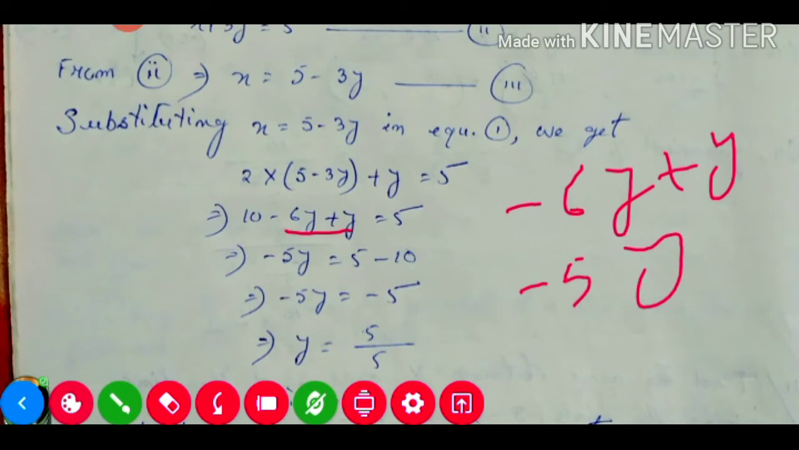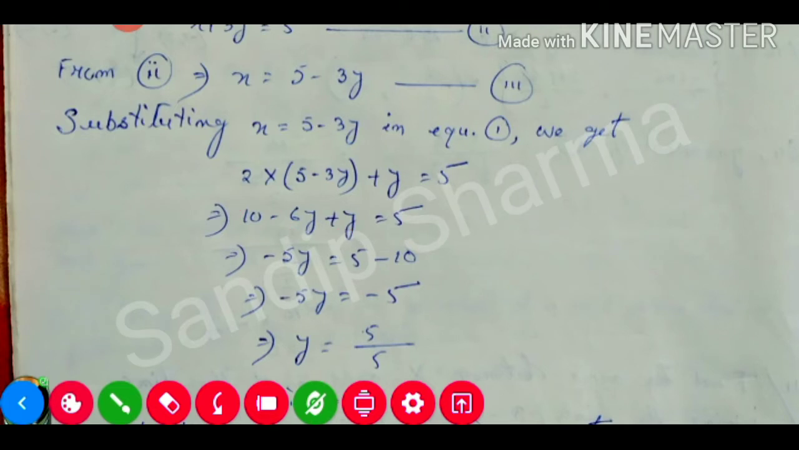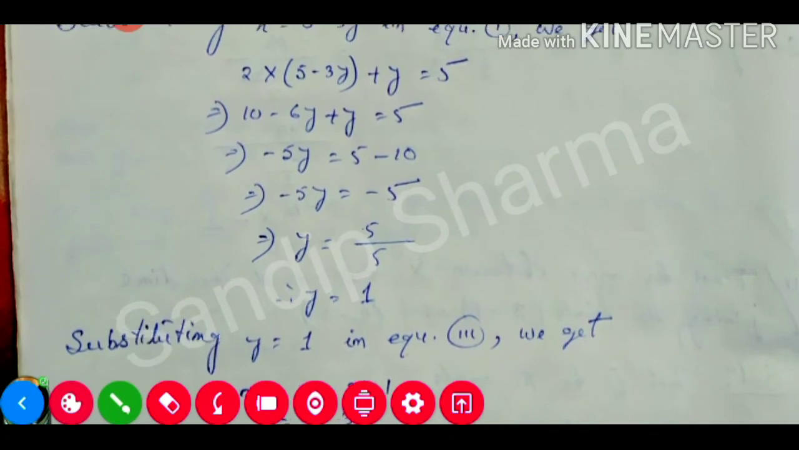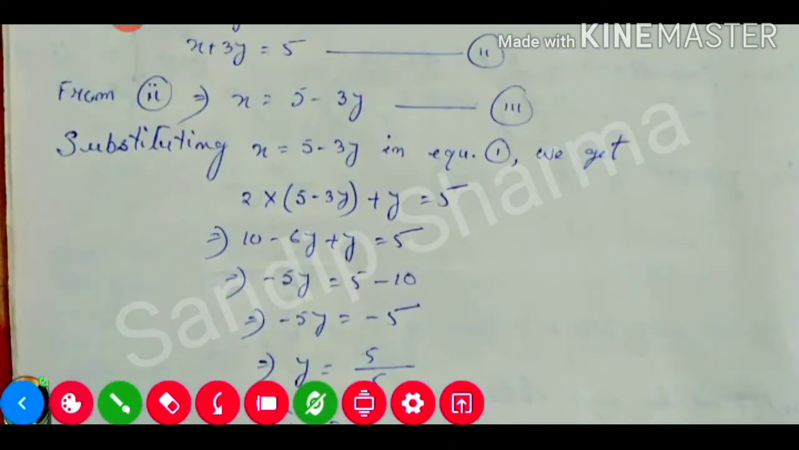So minus 5y, and this 10 we shift to the right hand side. So it will be minus 10, because on the left hand side it is plus, so on the right hand side it will be minus. So 5 minus 10 will be minus 5, and this side also minus. So minus minus will cancel. Now 5 divided by 5 is equal to 1. So the y value we got is 1. What y value did we get? 1.